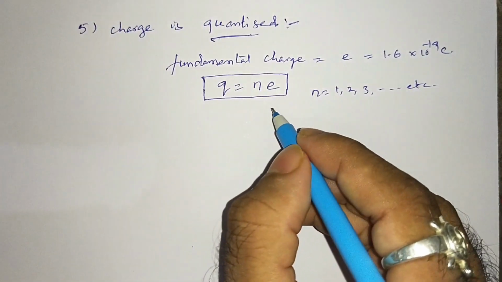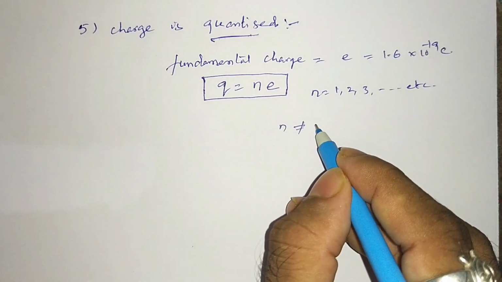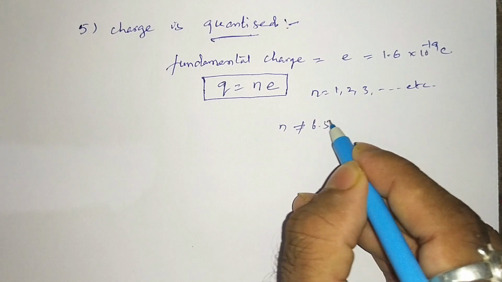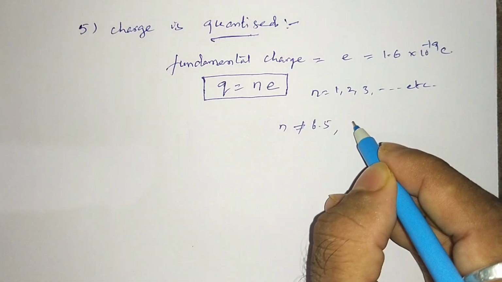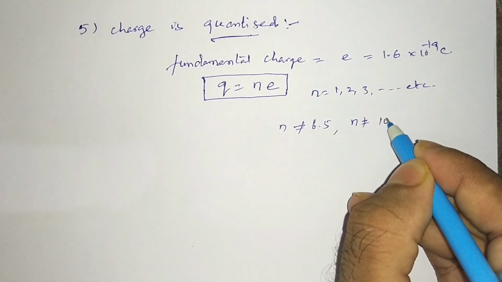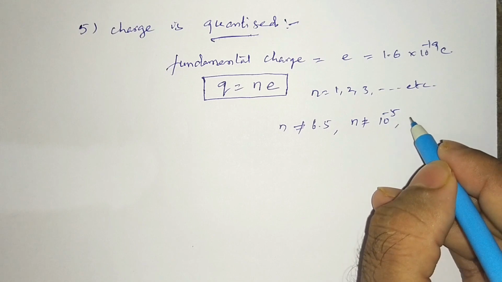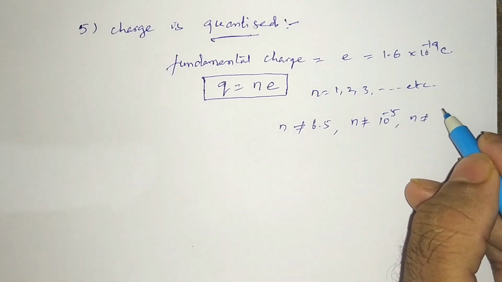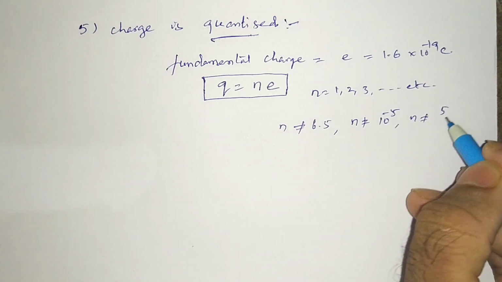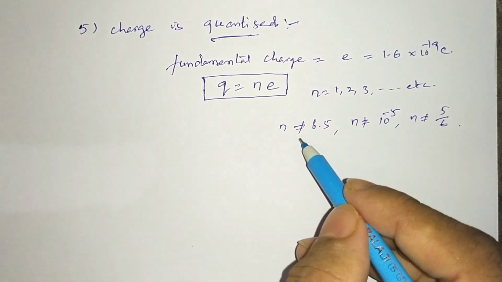Values, but n cannot be like 6.5, and n cannot be powers like 10 power minus 5, minus 6, and n cannot be fractional numbers like 5 by 6 etc. These numbers cannot be included.